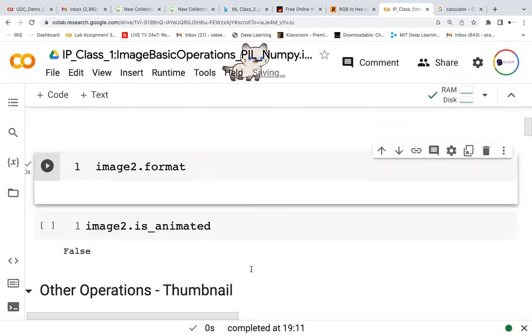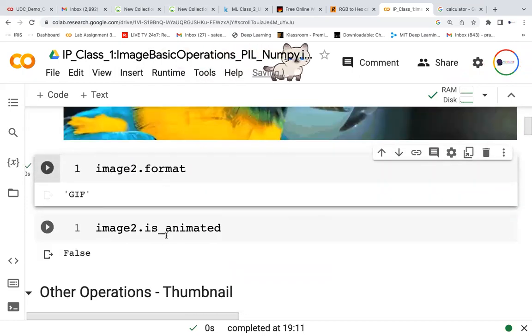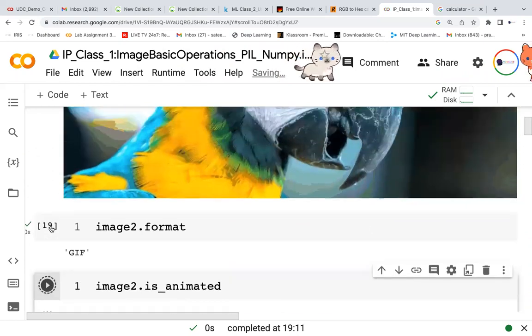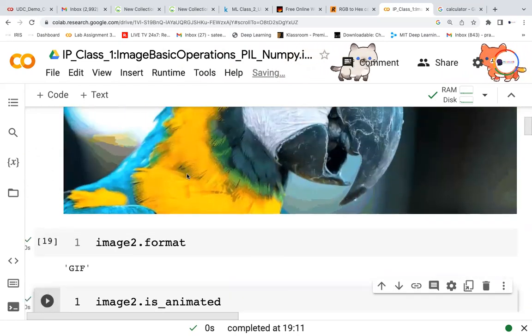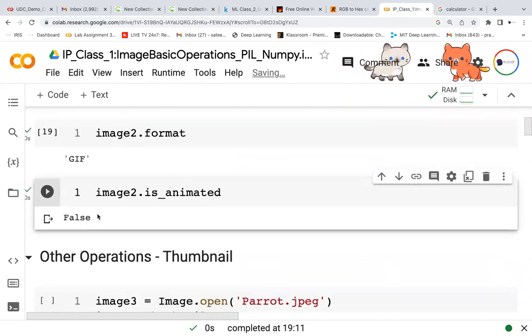So it should show the file format is GIF. It is saying GIF, and is_animated is false. Even though it is a GIF file, it is not animated, so is_animated will be false. Right? So this is the thing.